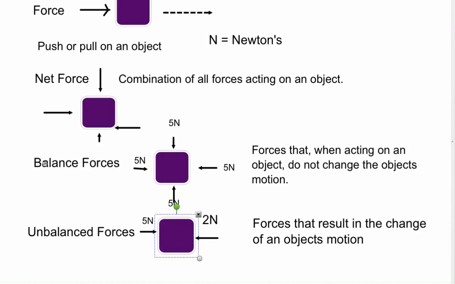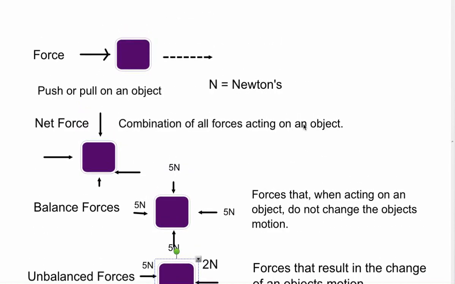If you have a balanced force, like a box sitting on the ground, then the object is not going to move. There's going to be no change in that object's motion. But if it's unbalanced, if there's more force going in one direction, such as here, the 5 newtons, and it's greater than all the other forces in the opposite direction, then it's going to have motion, or a change in its motion. And that gives some explanations to understand the nature of forces.